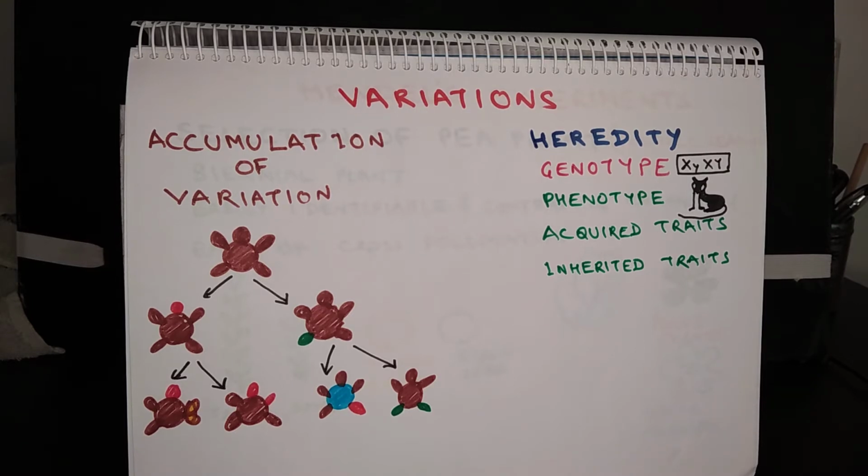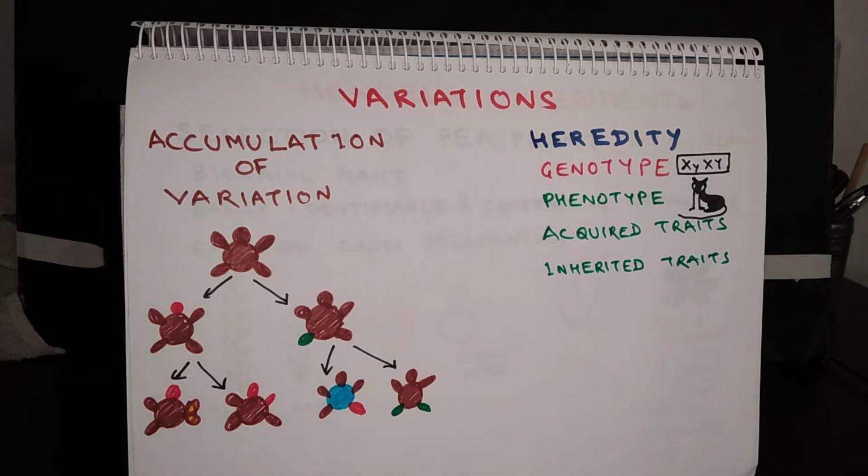Let us take an example of a cat. A cat may be having a particular color of its fur, then it will be having a long tail, a certain color of eyes. All of these characters can be seen, they can be observed. So, the set of such characters is part of phenotype. Now, these characters are the result of the genetic makeup's interaction with environment. The set of the genetic makeup is called genotype. Genotype cannot be seen, it is the underlying code which manifests itself in the form of phenotype.